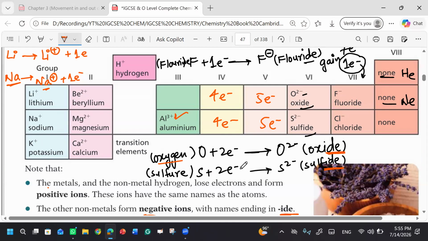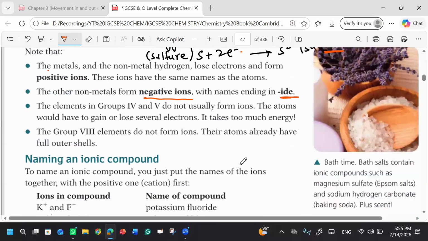If we talk about group number 5, group number 5 has 5 electrons. Will they lose 5 electrons? No, they will gain 3 electrons, right? But that's not the case. We will see why it is so, because they form covalent bonding. For group number 4 and group number 5, they do not usually form ions. The atoms would have to gain or lose several electrons. That's not possible. That's why group number 4 and group number 5 elements do not form ionic bonds.